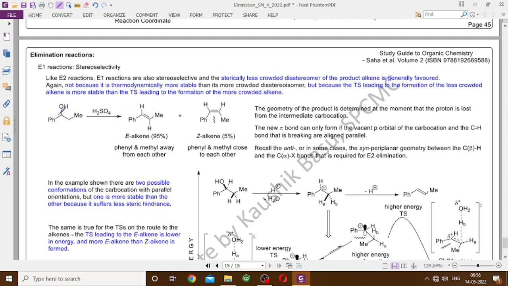more substituted alkene, that is the Zaitsev alkene, and there is no chance of any other alkene formation because you don't have any beta hydrogen here. So the E alkene and the Z alkene both have formed.